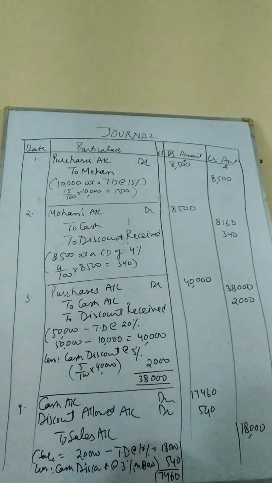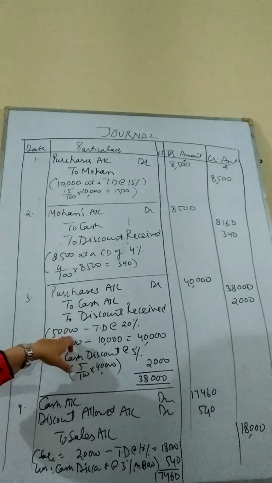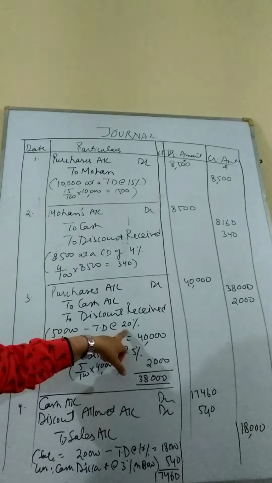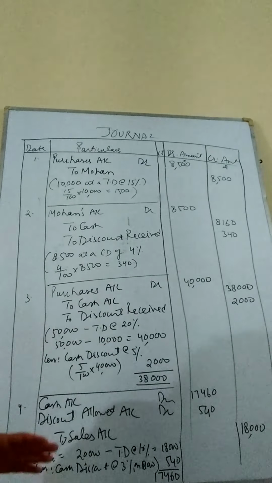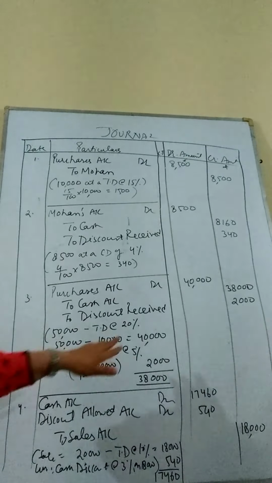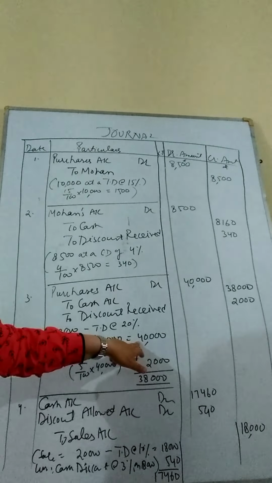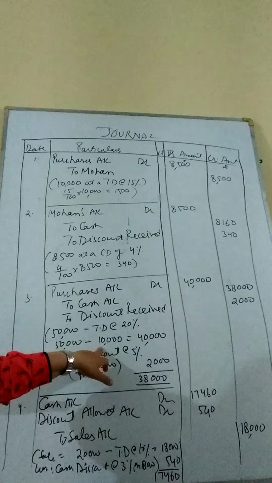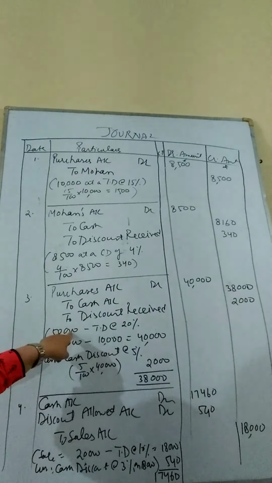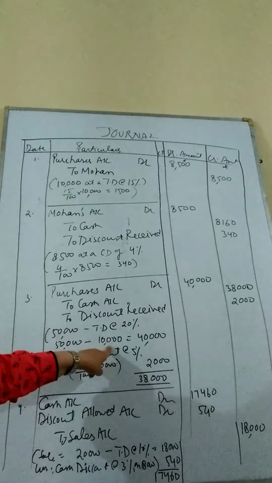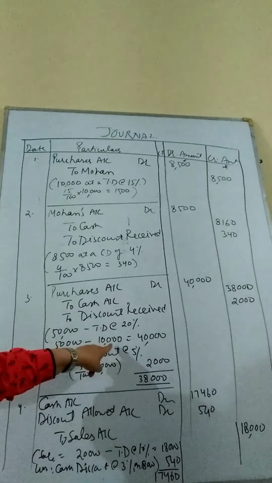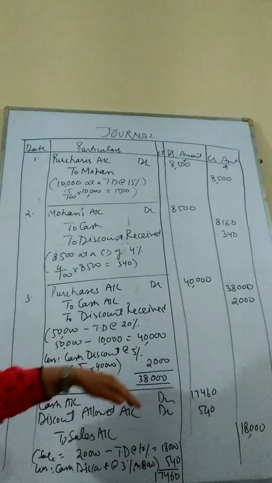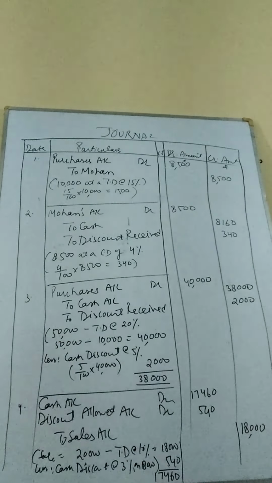Okay, the goods were bought of 50,000. What was the list price? 50,000. But there was a trade discount of 20%. Since trade discount has to be deducted directly from the list price, now our purchase comes down to 40,000. 50,000 minus trade discount at the rate of 20%. 20% of 50,000 sounds to be 10,000. So 50,000 minus trade discount, now the purchases turn out to be 40,000, directly deducted from the list price.